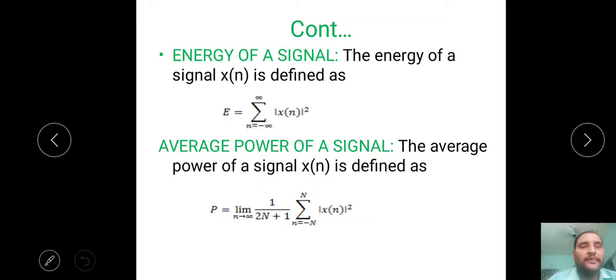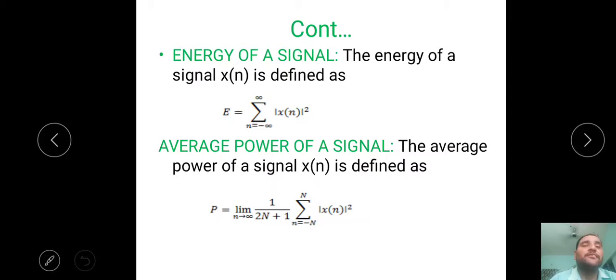Then one of the major things is that we can find out the energy of the given signal, and we can also find out the power of the given signal. By using that, we can say whether the given signal is an energy signal or a power signal. That means if the given signal is an energy signal, its energy must be finite. If the given signal is a power signal, its power must be finite.